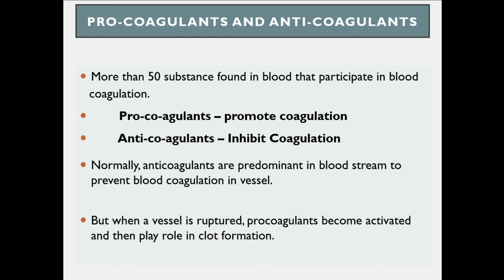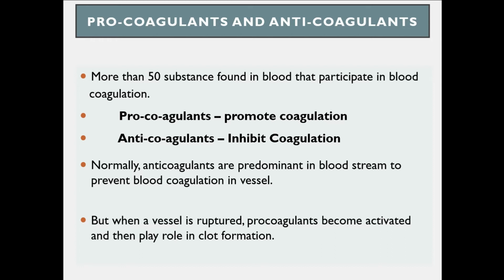More than 50 substances found in the blood participate in blood coagulation. Some are procoagulant and some are anticoagulant. Procoagulants promote coagulation and anticoagulants inhibit coagulation. Normally anticoagulants are predominant in the bloodstream to prevent blood coagulation in the vessel.